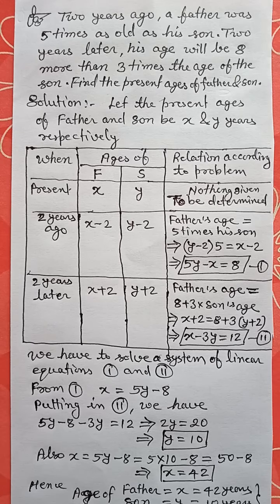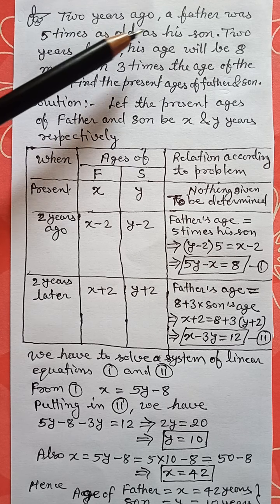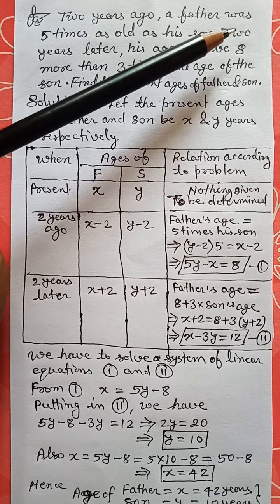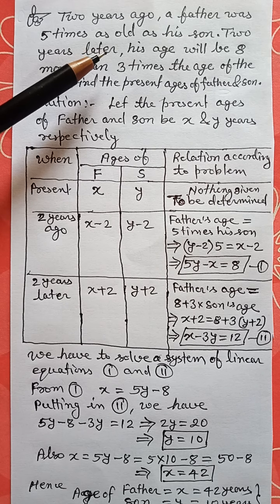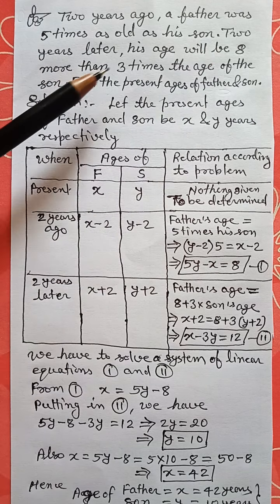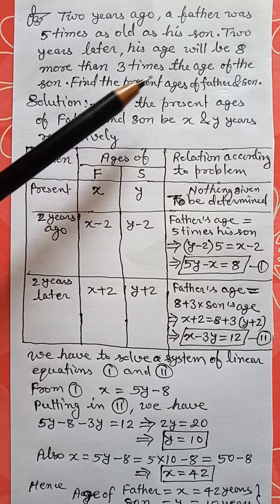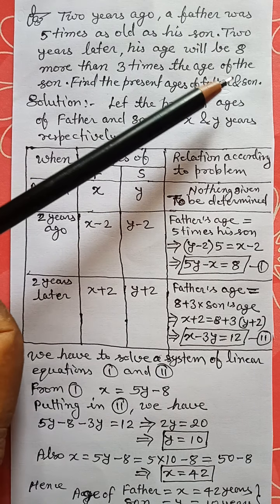Hello students, let us look at another word problem on simultaneous linear equations. The problem reads as: 2 years ago a father was 5 times as old as his son. 2 years later, मतलब 2 बरस बाद, his age will be 8 more than 3 times the age of the son. Find the present ages of father and son.